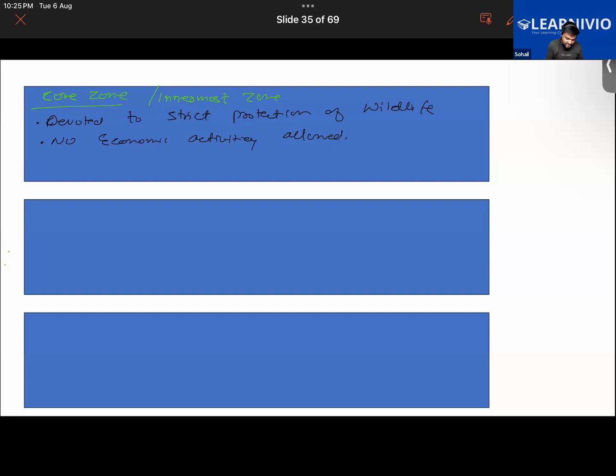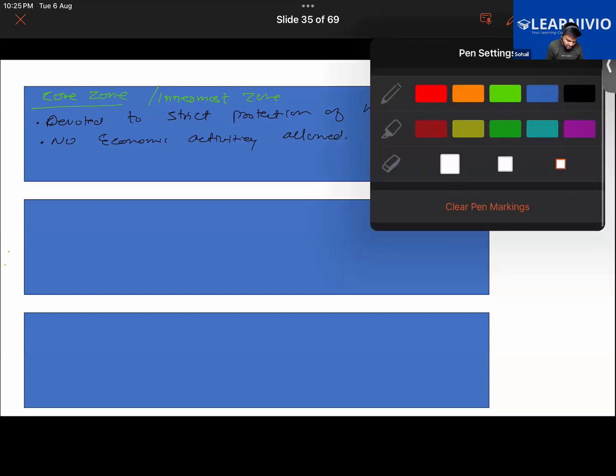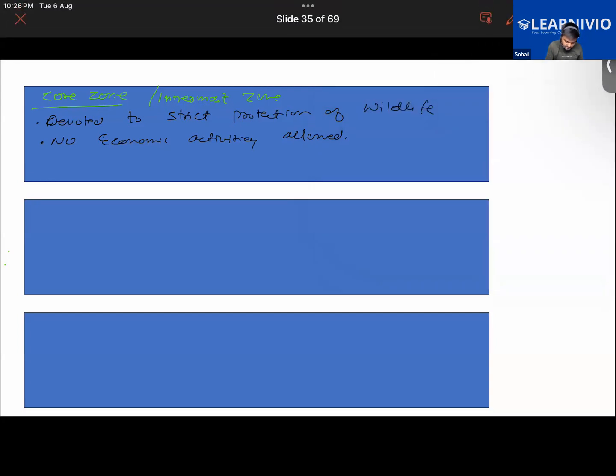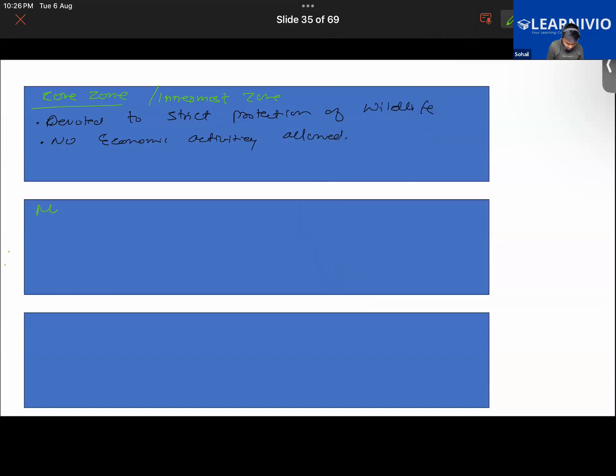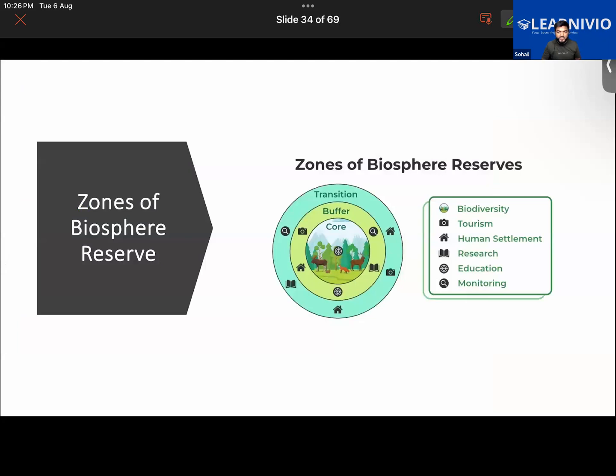Then we have the second zone called the middle zone, also called the buffer zone. This zone surrounds the core zone.